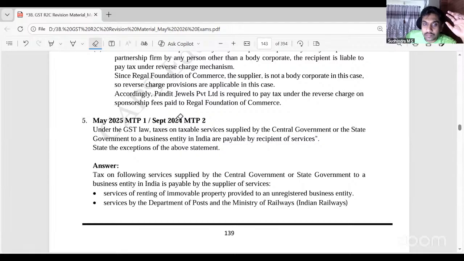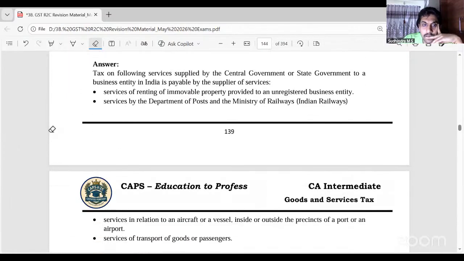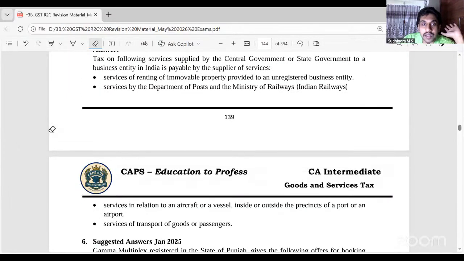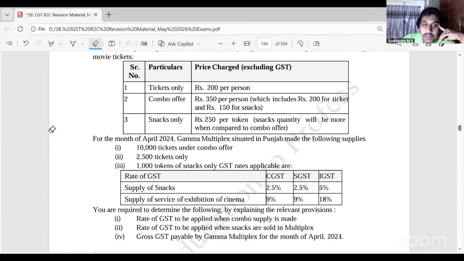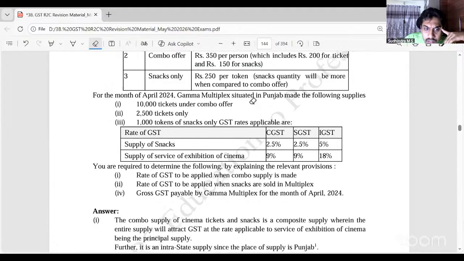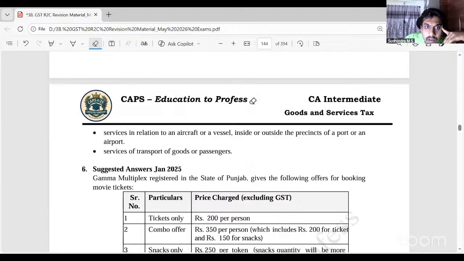Then those 4 are FCM cases: Department of Post, Ministry of Railways, etc., as well as renting of immovable property. We just have to write those 4 points and you'll get marks. This is the Jan 25 exam. This was asked for, I think, 5 marks.